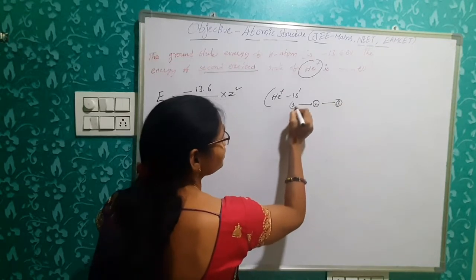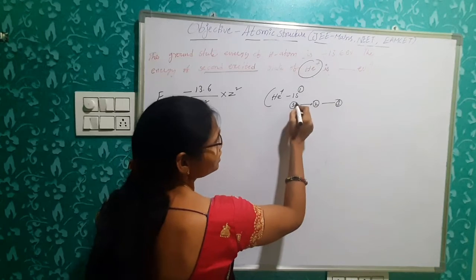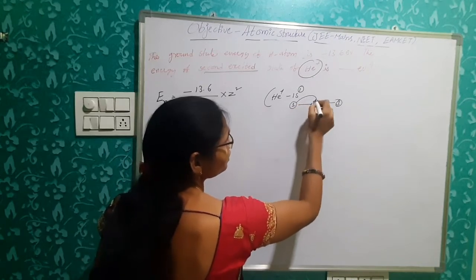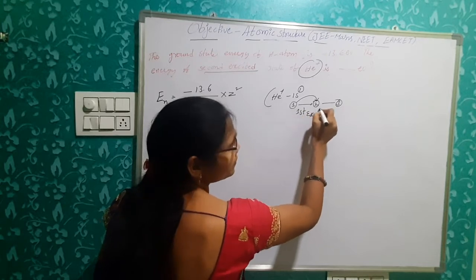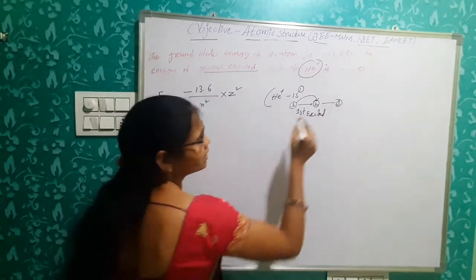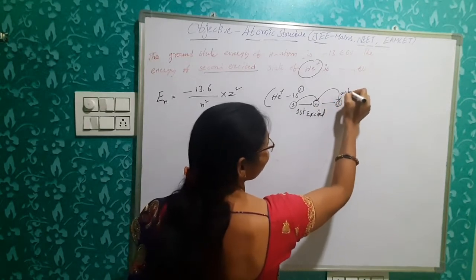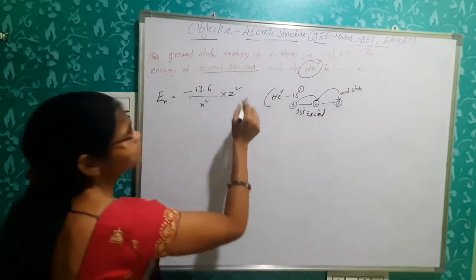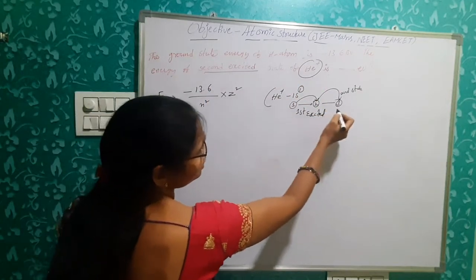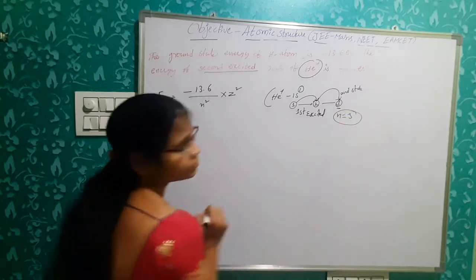Okay. So simply this 1s electron present in here, so it is excited from first level to second level in the first excited state, and second level to third level in the second excited state. So in the second excited state, which orbit do I have to take here? n is equal to 3 here.